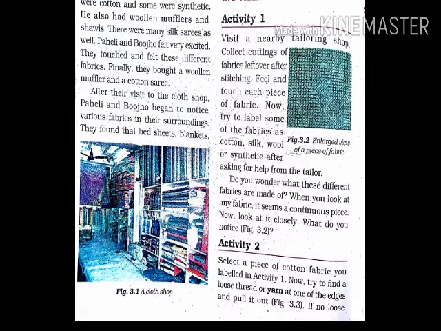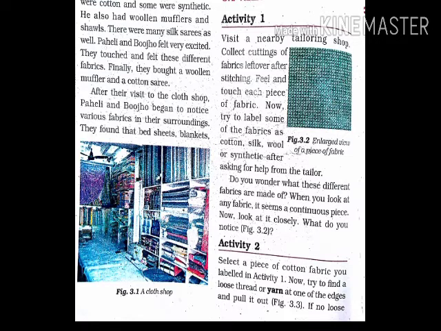Okay, now try to label some of the fabrics as cotton, silk, wool or synthetic after asking for help from a tailor. You have to take the help of a tailor. Ask the tailor what kind of fabric this is, or what the different clothes you have are made of.